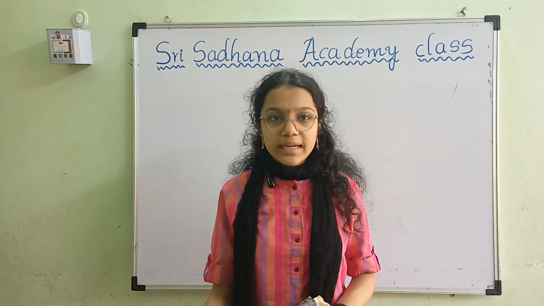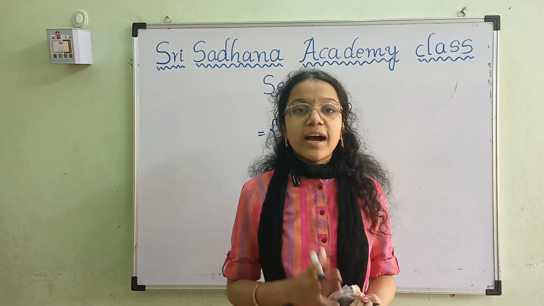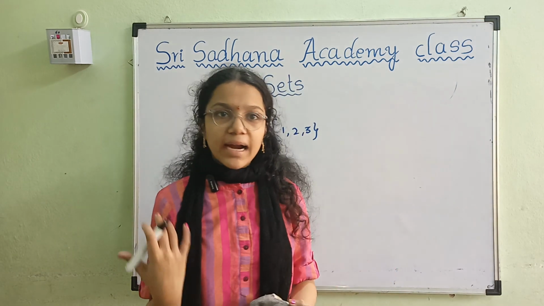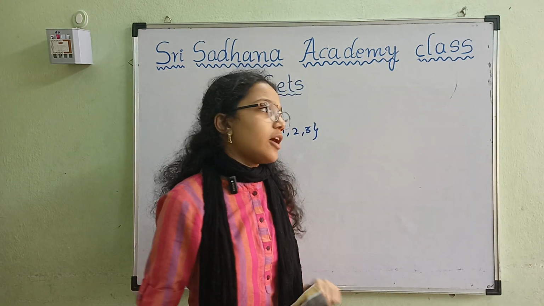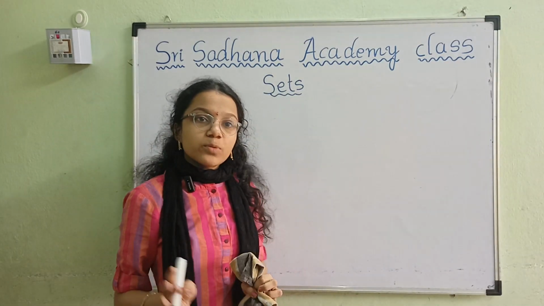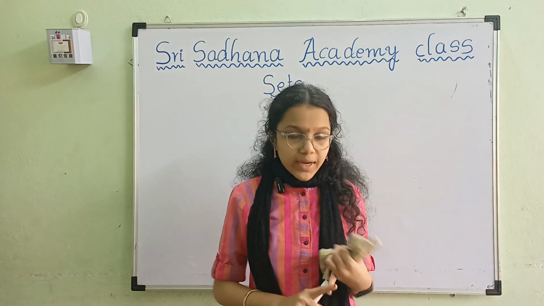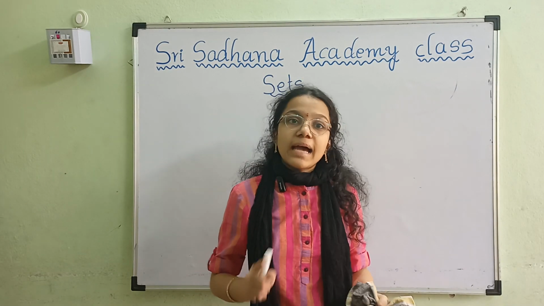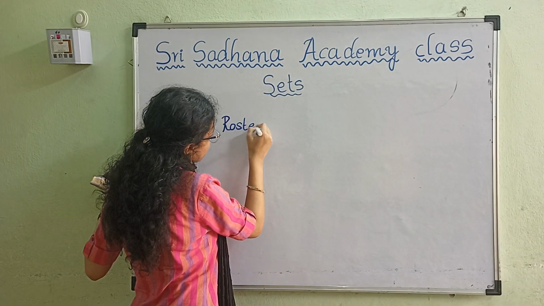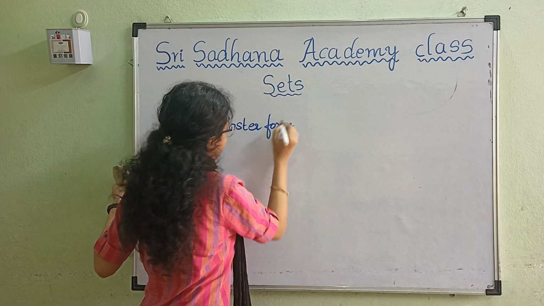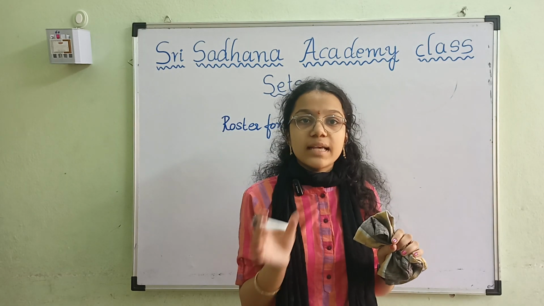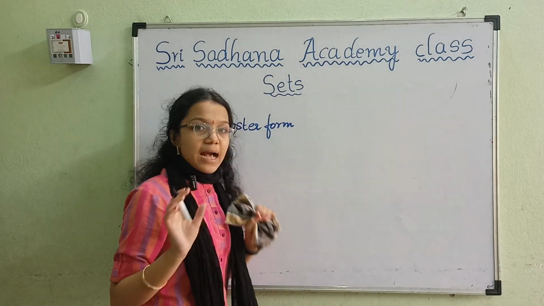In set we have so many types of set like finite set, infinite set, singleton set and null set. So let's discuss the cardinality and roster form and set builder form in the first class. Sets can be written in two types: the first one is roster form and the second one is set builder form. Roster form is also known as the listed one, which means it is written as it is.